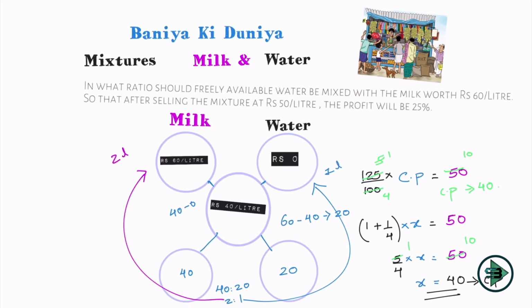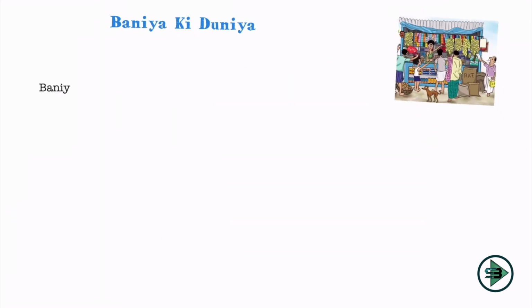Okay, what is the cost of milk? 60 per liter. So for 2 liters I'll have to pay 60 into 2, rupees 120. And for 1 liter of water I'll pay what? 0 into 1, because water is free. And in total in the mixture I have 3 liters, and 3 liters is for 120 rupees, such that 1 liter is for rupees 40.